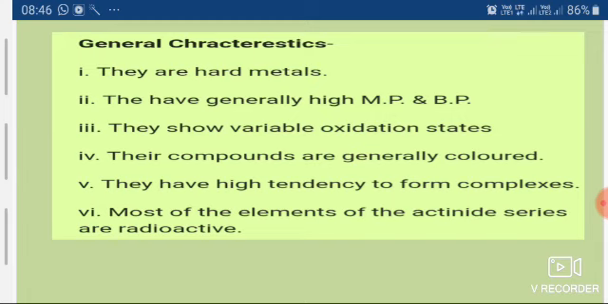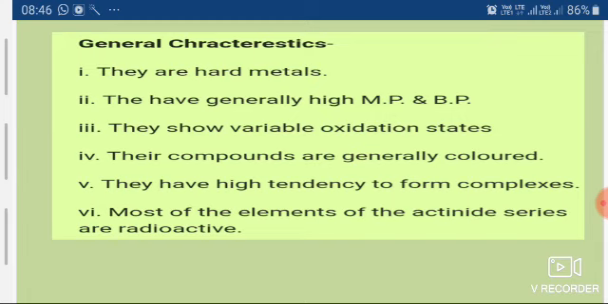They have high melting and boiling points. They show variable oxidation states. Their compounds are generally colored. They have a high tendency to form complexes. Most of the elements of the actinide series are radioactive. All these are the characteristics of F block elements.